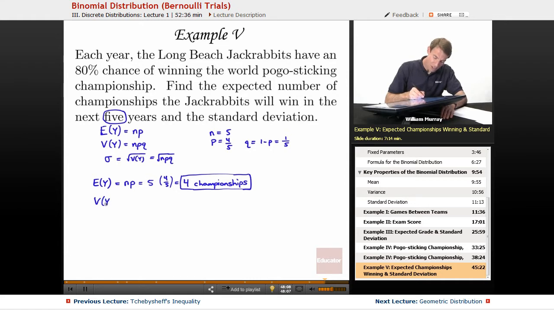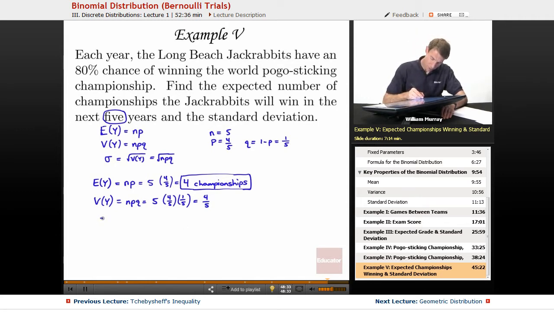Let's go ahead and find the variance. We're not being asked the variance in the problem, but it's a stepping stone to finding the standard deviation. So it's worth finding the variance. npq is 5 times 4/5 times 1/5. Now the 5 and the 1/5 will cancel, so that's just 4/5. So that's the variance. That's not our full answer yet.